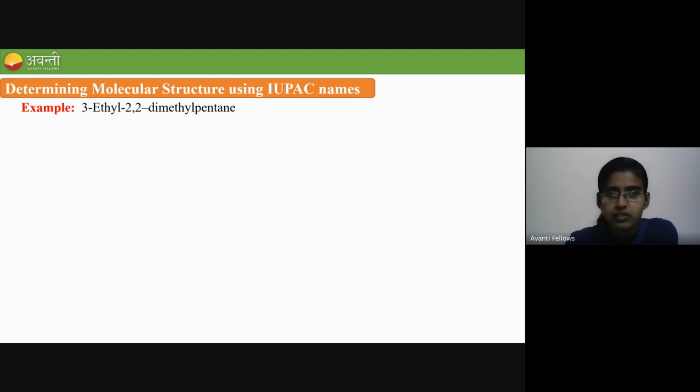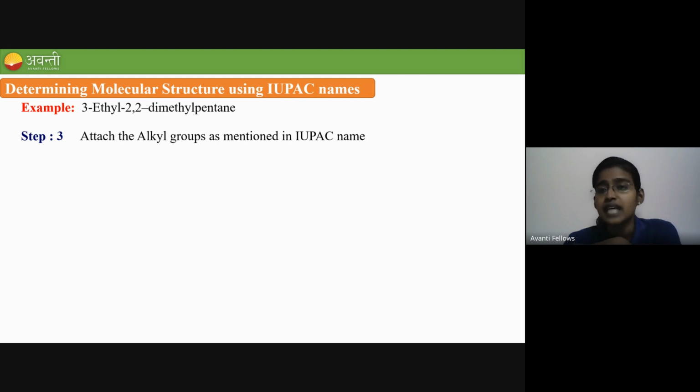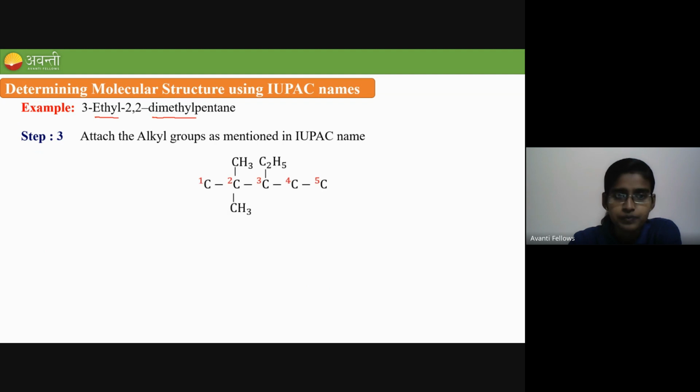Yes. Good. So in the third step, attach the alkyl groups as mentioned in the IUPAC name. So who are the alkyl groups? Ethyl is an alkyl group, and methyl. 2 methyl we are having. The alkyl groups and the derivation of alkyl groups from alkanes were all discussed in the previous lesson. You can go through that if you are not aware of it. Okay. So now the 5 carbon is the parent chain, and to the third carbon I am having one ethyl.